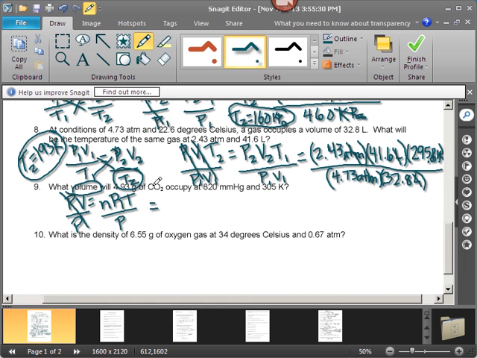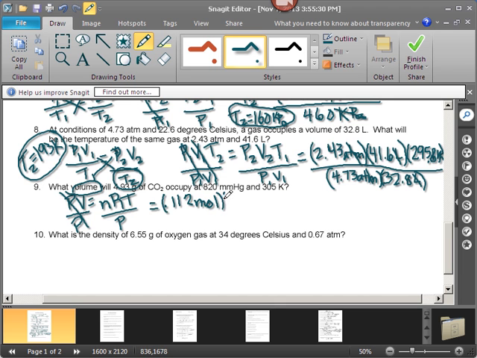4.93 grams of carbon dioxide. Let's see. 4.93 grams divided by the molar mass of carbon dioxide, I think, is 44.01. So divided by 44.01 is equal to, so our number of moles here is 0.112 moles.